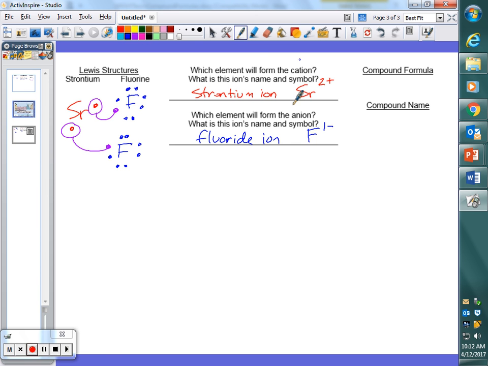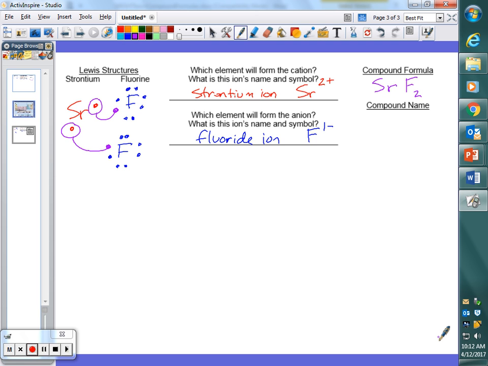So, we indicate that in the formula. What symbol is coming first in our formula? Sr, because it's the cation. So we'll start with Sr. F is going to come second, but we have to show the ratio. We show the ratio with subscripts. Okay? So how many fluorines did we need? We needed 2, so our formula looks like that.